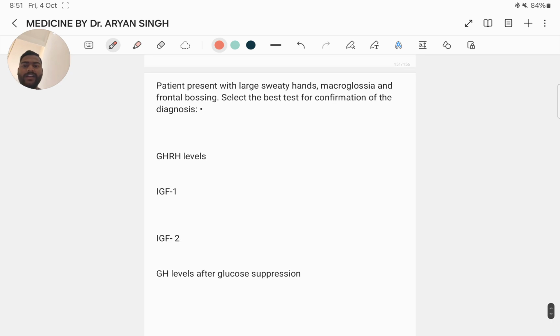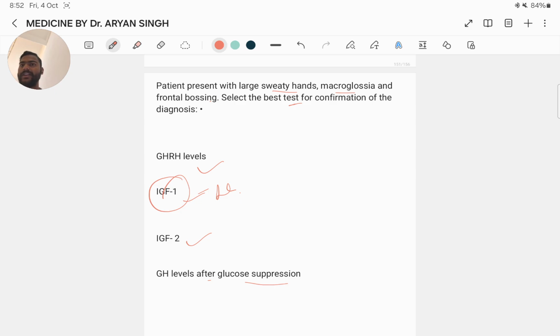A patient presents with large sweaty hands, macroglossia, and frontal bossing. Select the best test for confirmation. GnRH, IGF-1, IGF-2, or GH levels after glucose suppression. Here the answer is IGF-1. The best diagnostic test for confirming acromegaly, often caused by excessive growth hormone, is measuring insulin-like growth factor 1, IGF-1.